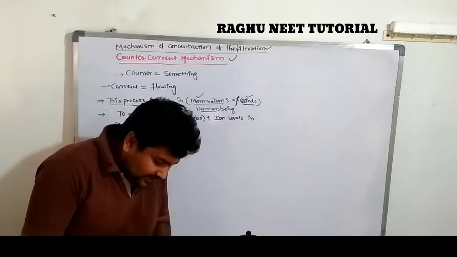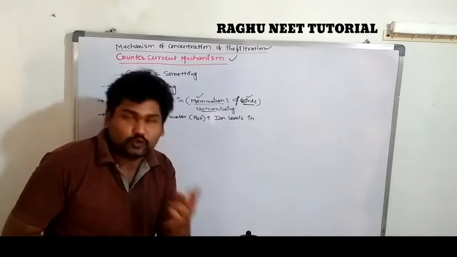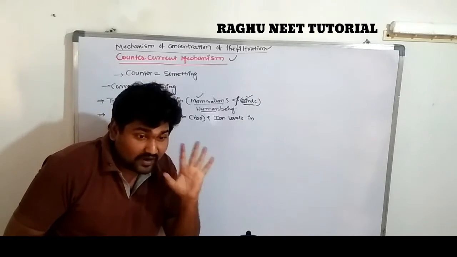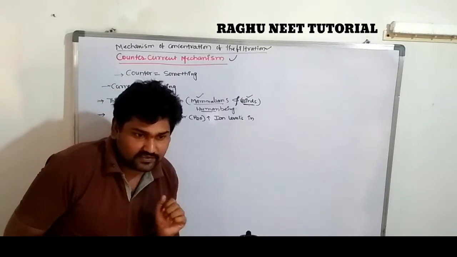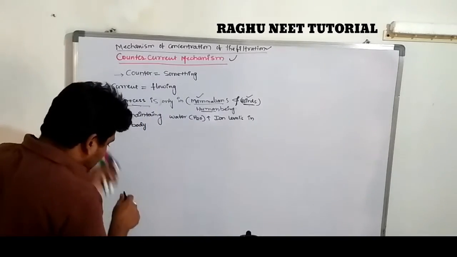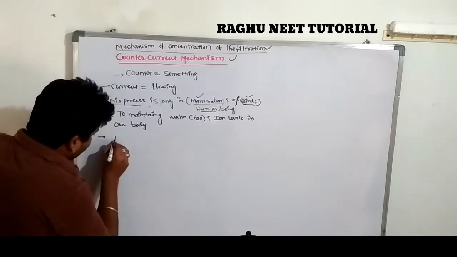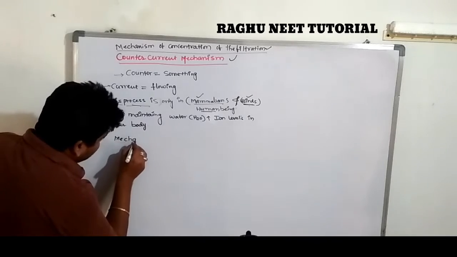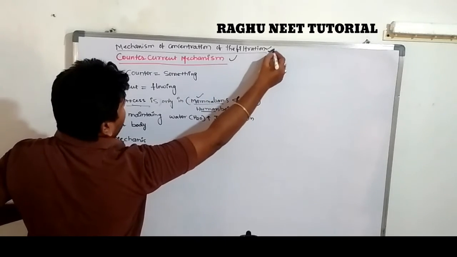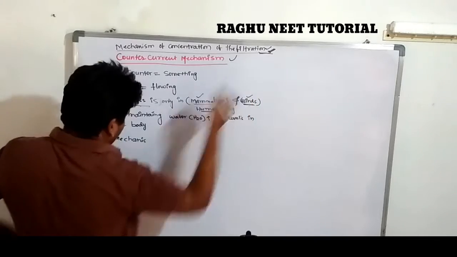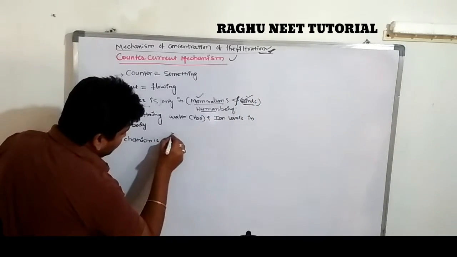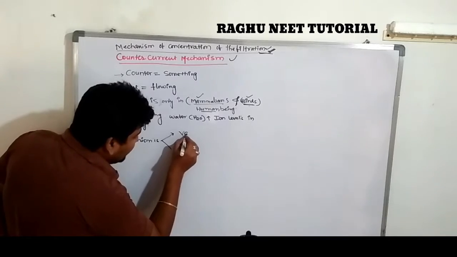This countercurrent mechanism occurs in two regions of the nephron. First one is the vasa recta, second one is the loop of Henle. The mechanism occurs in two regions, for the purpose of filtration of urine.